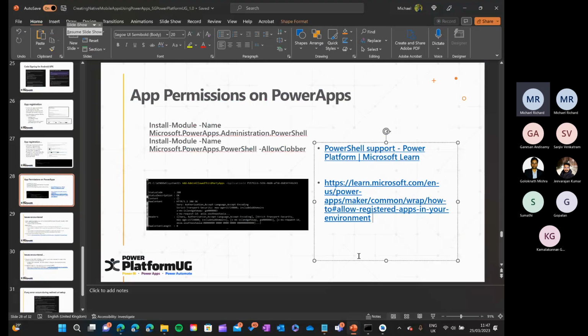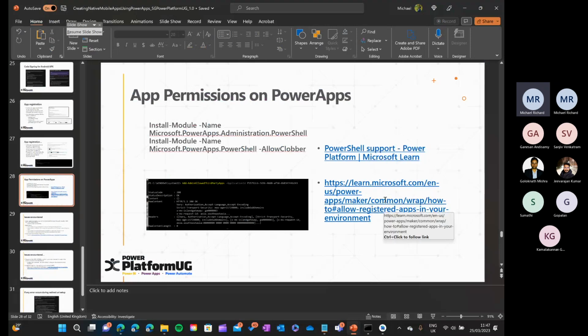Don't worry about this. All these steps are getting automated as part of the next release, is what Microsoft told me. So I have moved this entire slide to the appendix. I'm not going to show you this. In case you want it, you can still click this link and see how to do it, what command to run and all those things.